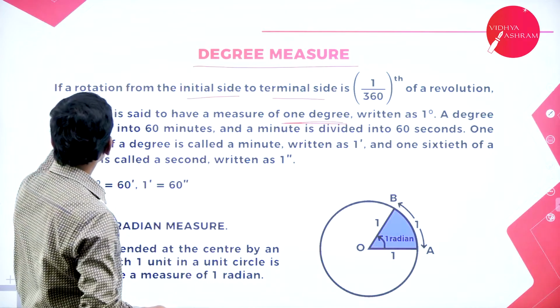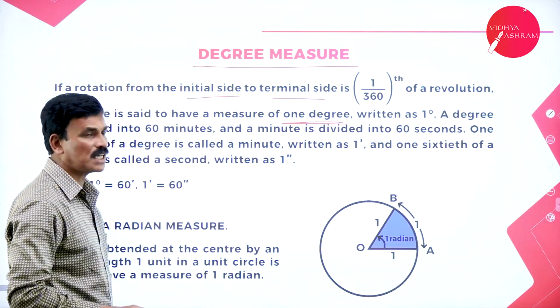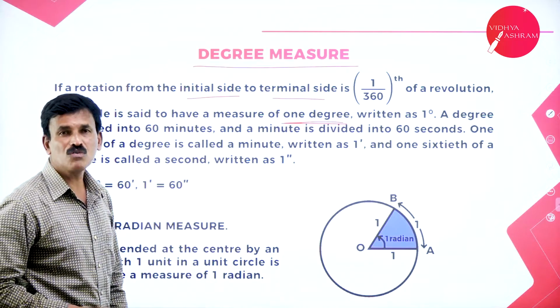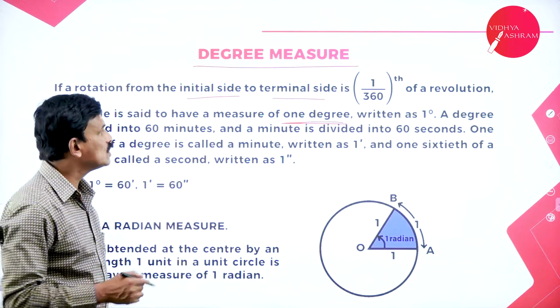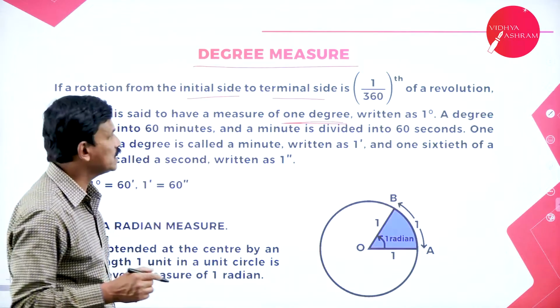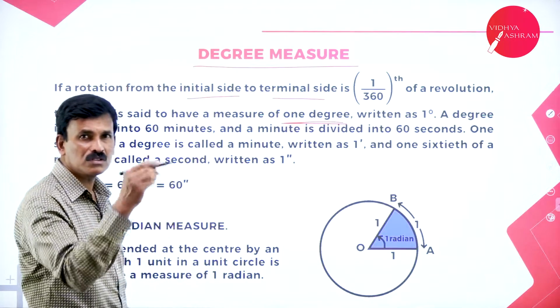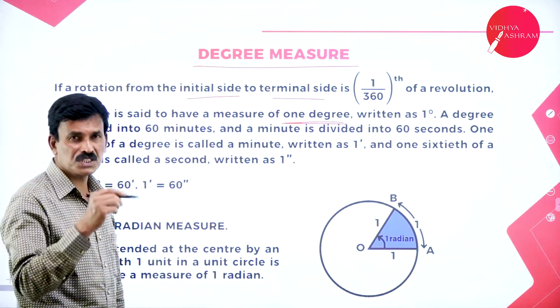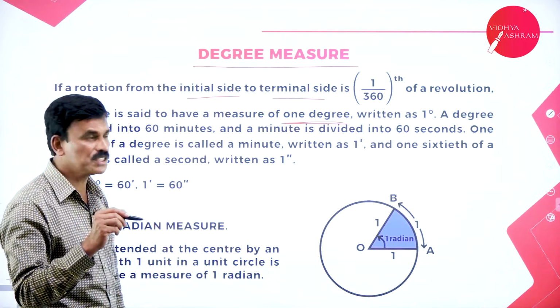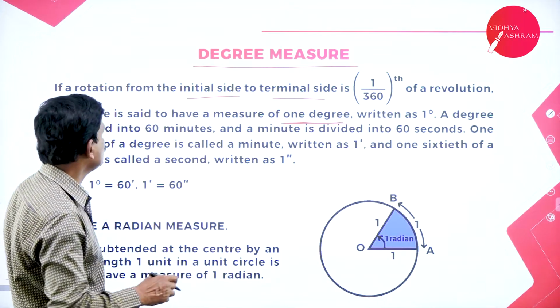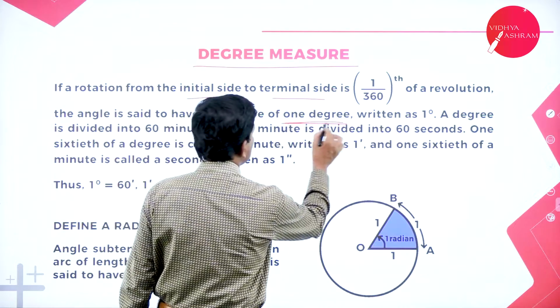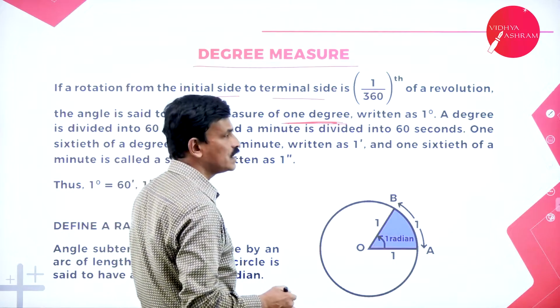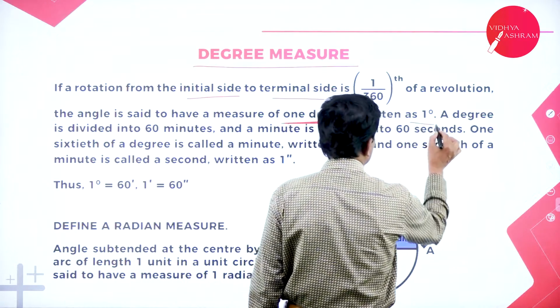That means 1 divided by 360th of a revolution is called 1 degree, denoted as 1 degree.